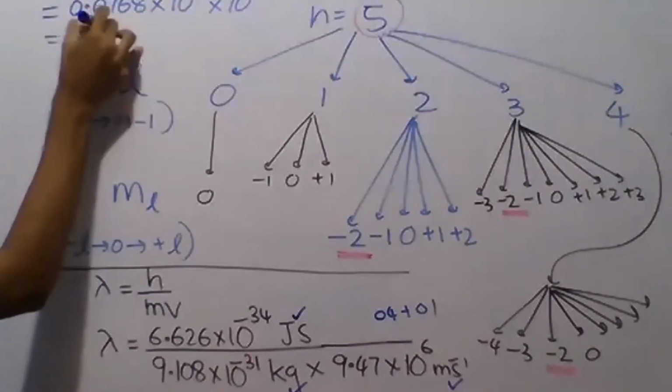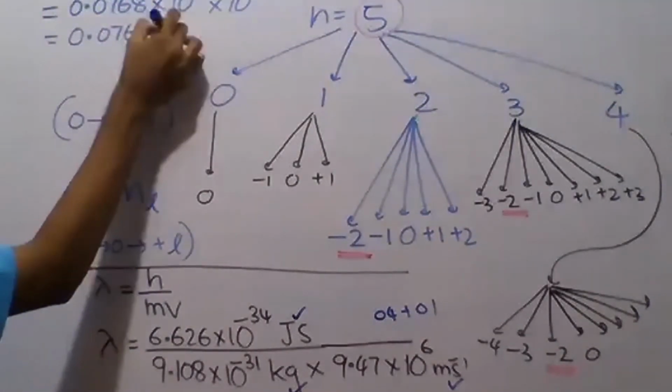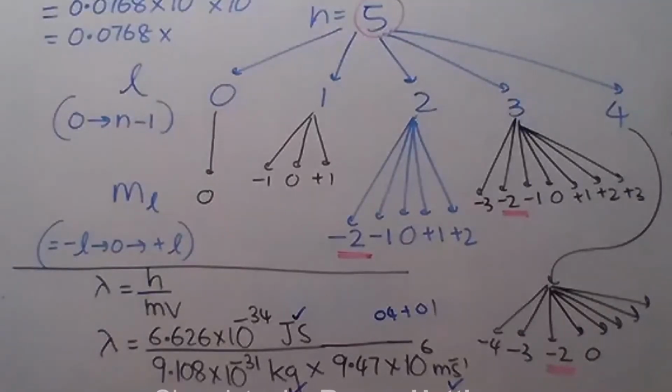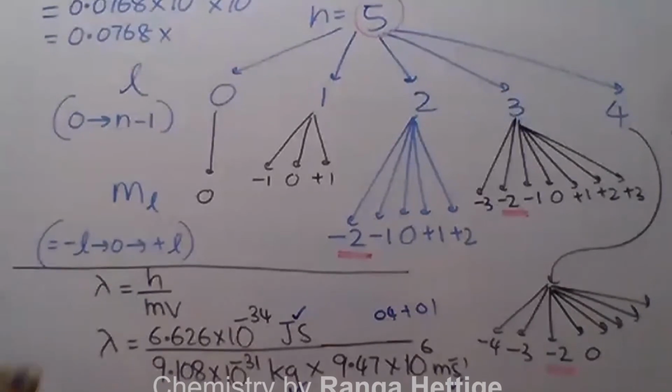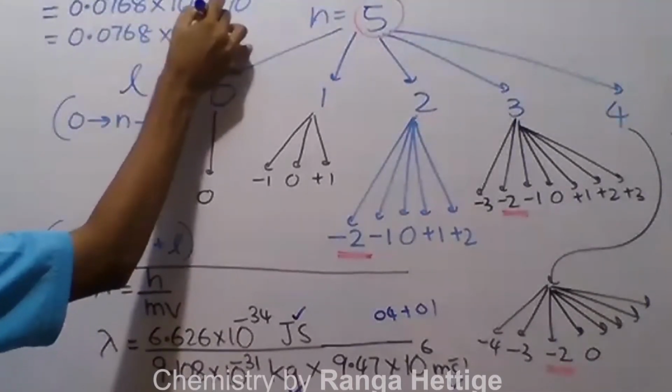Minus 25 goes to the denominator, so minus 34 plus 25. Then we get 0.0768 times 10 to the power minus 9.